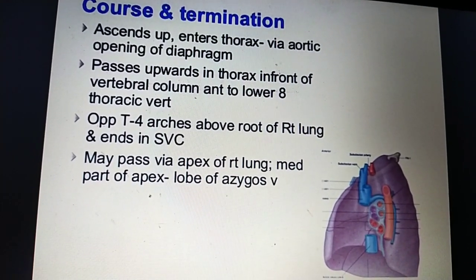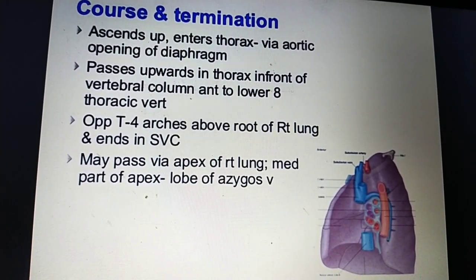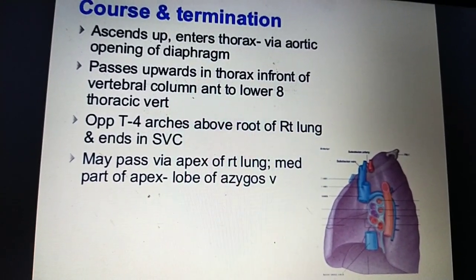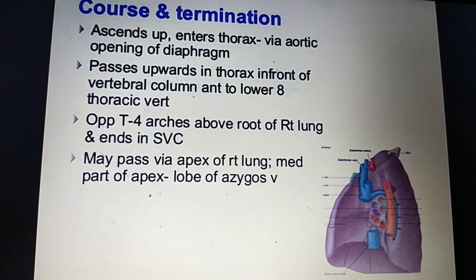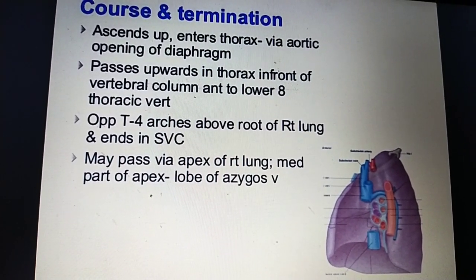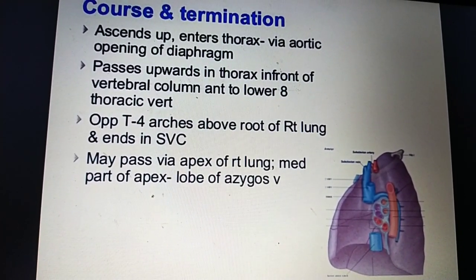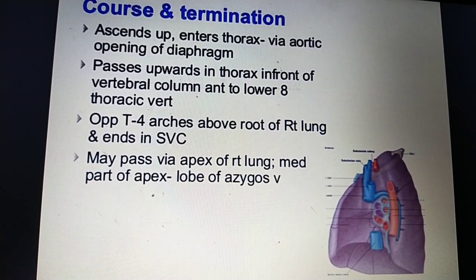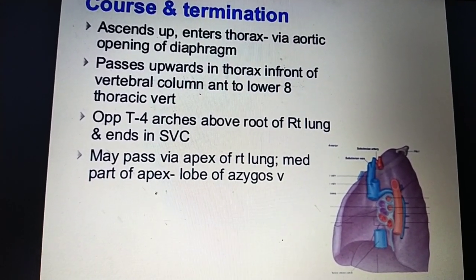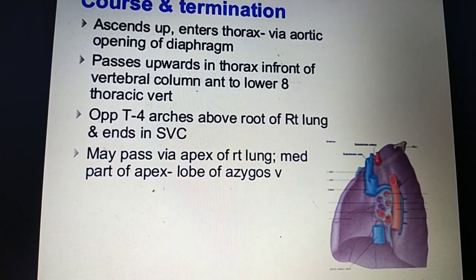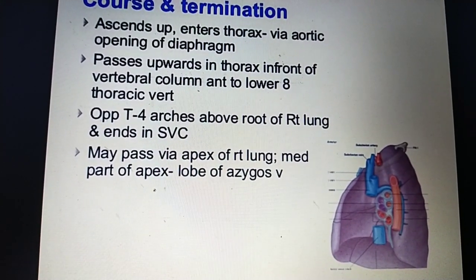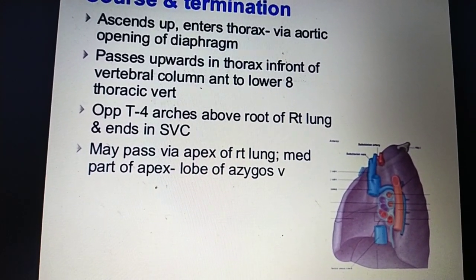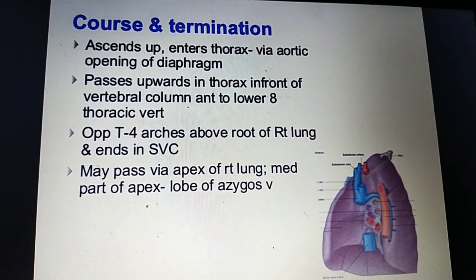It starts at the level of T12 at the aortic hiatus, formed by the joining of the right subcostal and right lumbar veins. It passes upwards, enters the thorax via the aortic hiatus at the level of T12, and passes upwards anterior to the lower 8 vertebrae. Opposite T4, it arches above the root of the right lung and enters the superior vena cava.